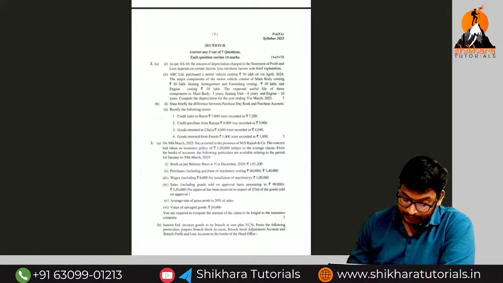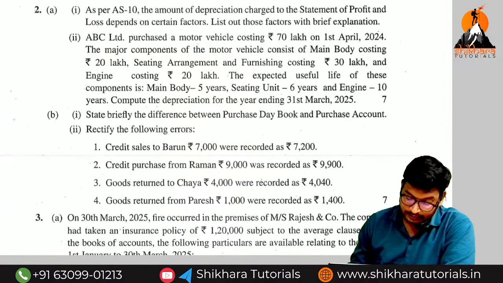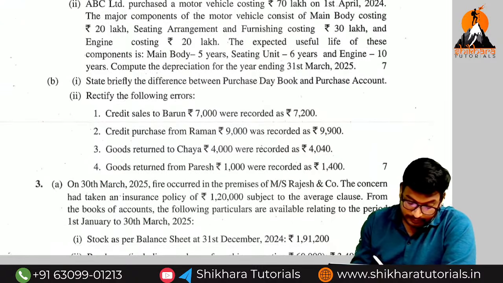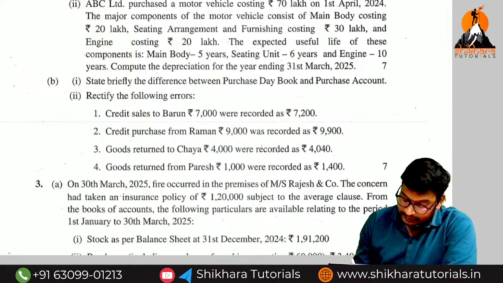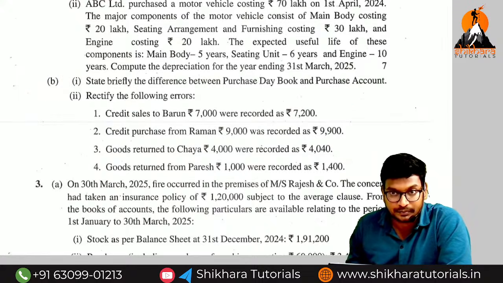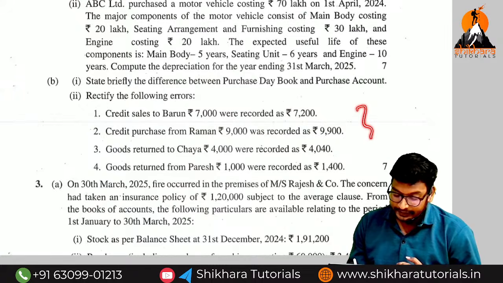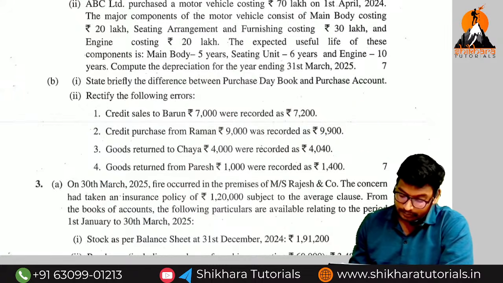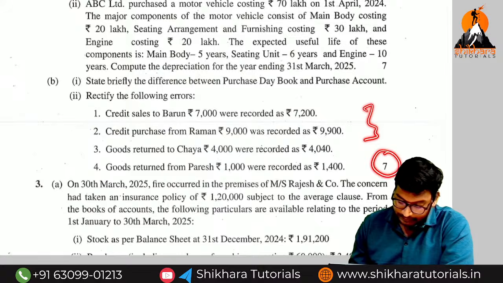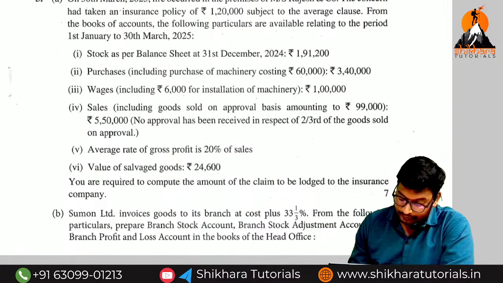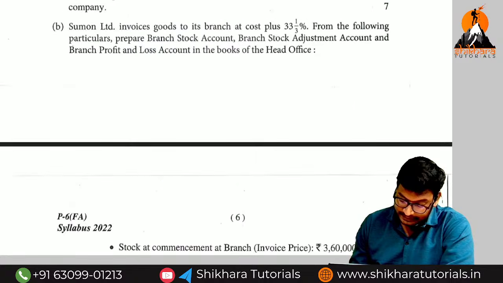If you see the second question of the previous attempt, 2A, you need to learn AS 10, but for writing 2B you need to definitely learn the basics of subsidiary books. Without an idea of subsidiary books, you cannot write this question. So here how many marks? 7 marks. Not only this, if you want to write the 14 marks of single entry, you